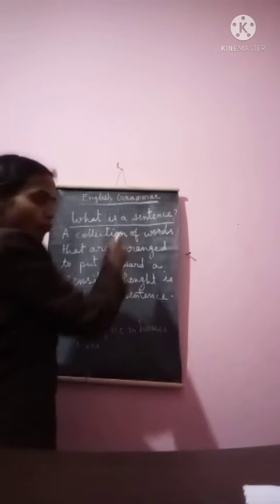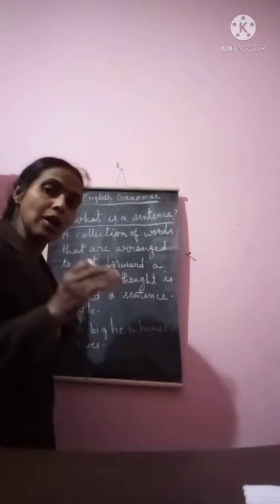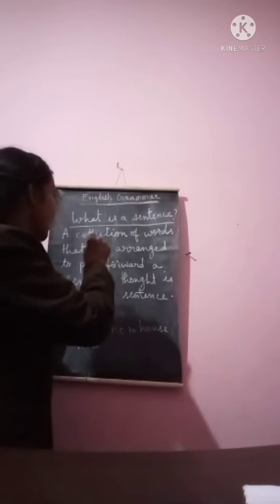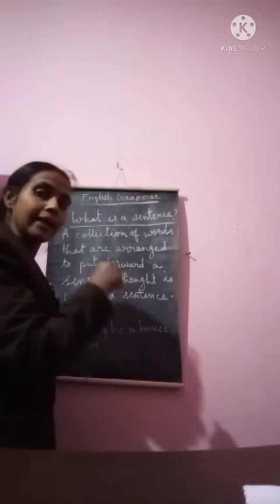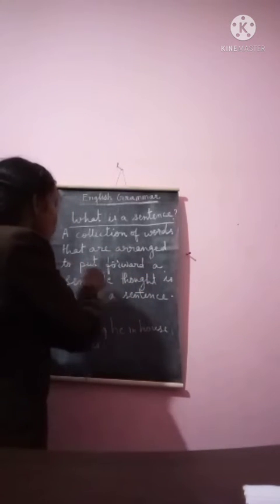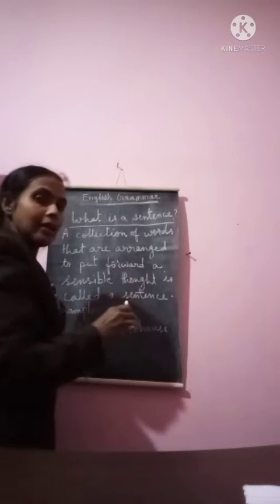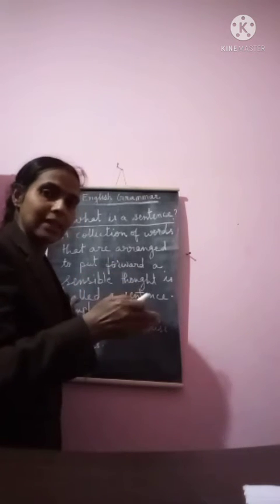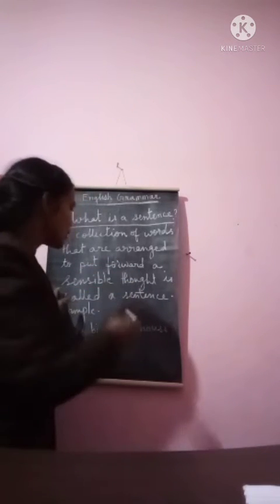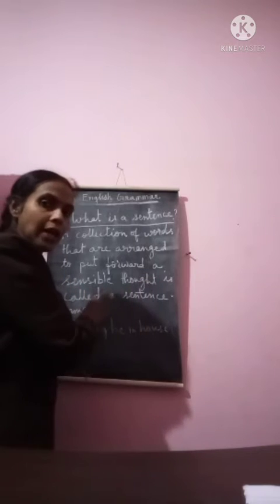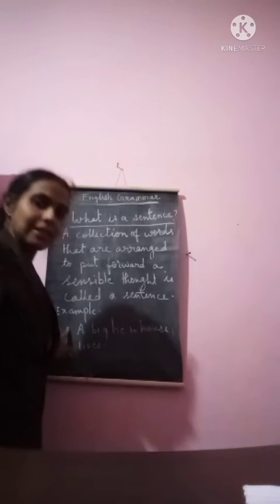Means a collection of words. Collection of words means it is a group of words that are arranged in such a way to put forward a sensible thought. Means they are going to make some meaning. They are going to make some sense. So it is called sensible thought. Is called a sentence.